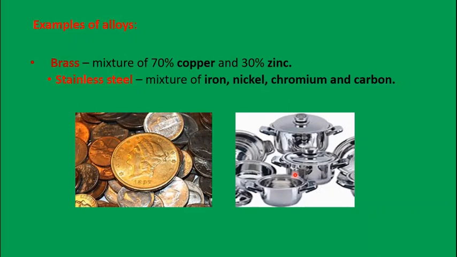Another example of alloy is stainless steel. Stainless steel is a mixture of iron. It will be melted, and into that nickel is added, then chromium and a little bit of carbon. So these all together form stainless steel.